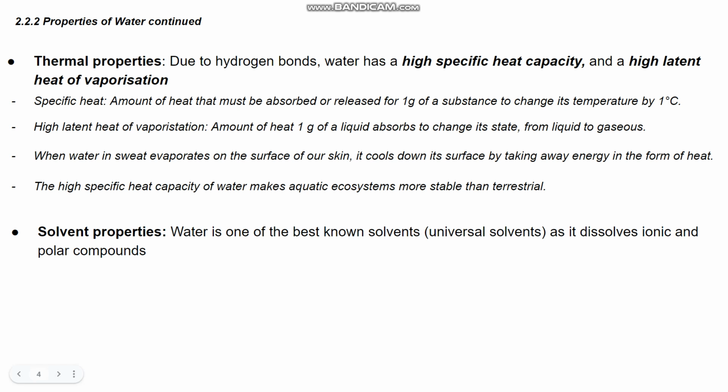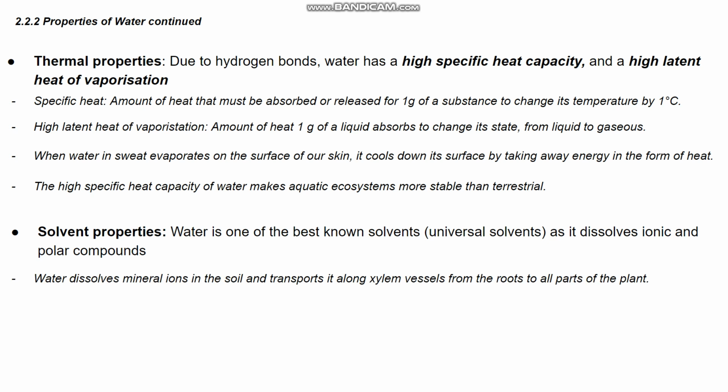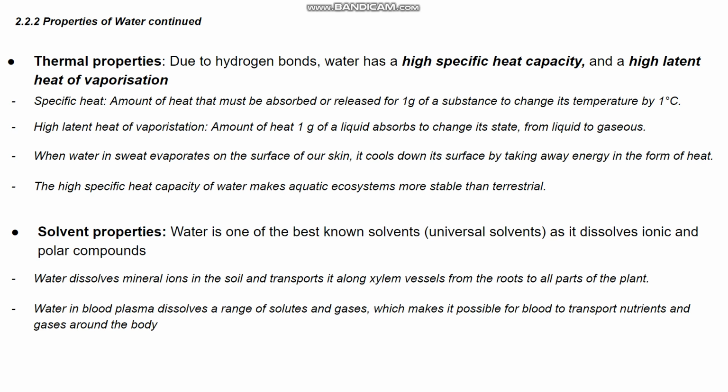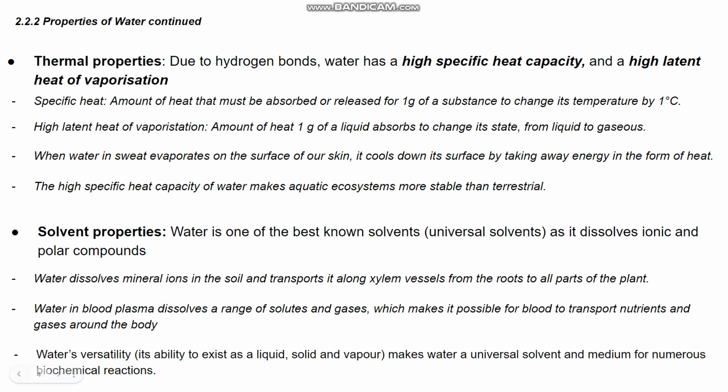So, solvent properties. Water is known as the universal solvent, as it dissolves ionic and polar compounds. And it dissolves mineral ions in soils and transports them along the xylem vessels from roots to all other parts of the plants. And it's also in blood plasma, and it dissolves a range of solutes and gases due to its polarity. And water's versatility, so it's able to exist as a liquid, solid, and vapor, and it makes it a universal solvent and medium for numerous biochemical reactions.